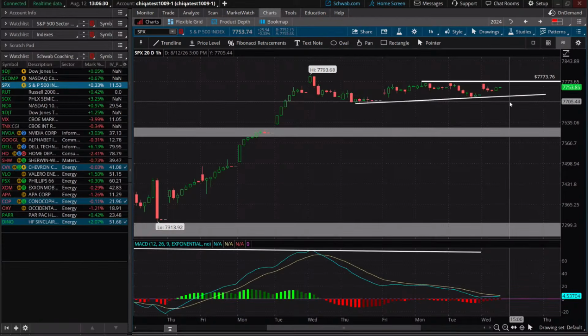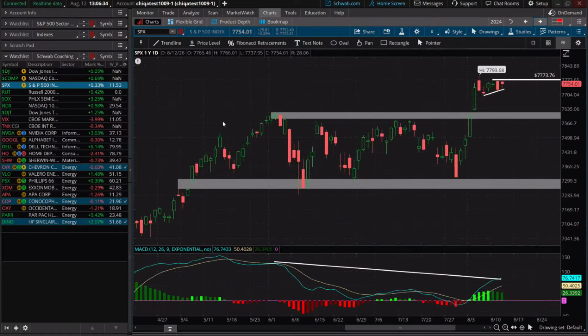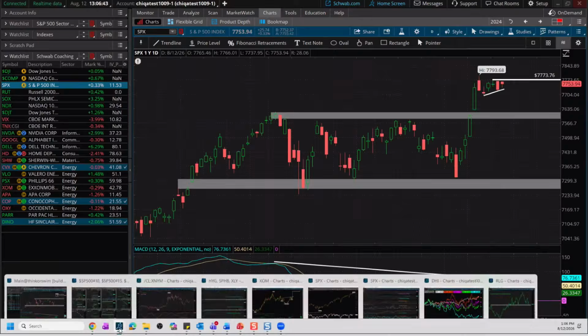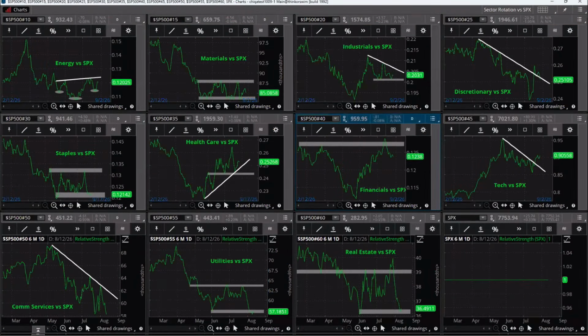So maybe just in the short term, a little bit more consolidation here. So now let's take a look at some relative trends, because I mentioned in the beginning we're going to do that as well. If you guys remember our relative strength grid that we created, now there's a lot going on in this page, but a reminder that relative strength essentially takes an underlying security or asset or sector in this case and compares it to a benchmark.